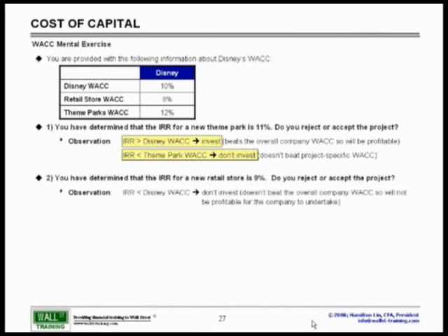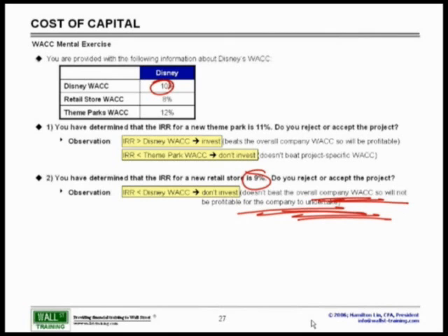The same decision observations say as follows. My retail store is a 9% return. This is less than the 10% of the entire company. And one can say, you know what? Don't invest. Why not? Because my 9% did not beat the 10%. On the entire overall company, I will lose money. Therefore, don't invest in the project.